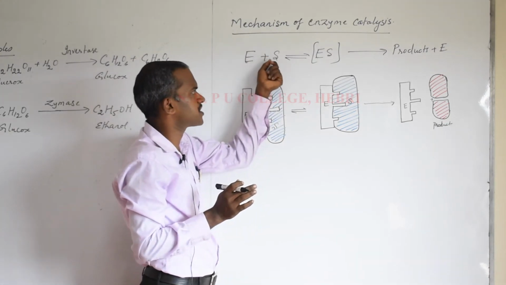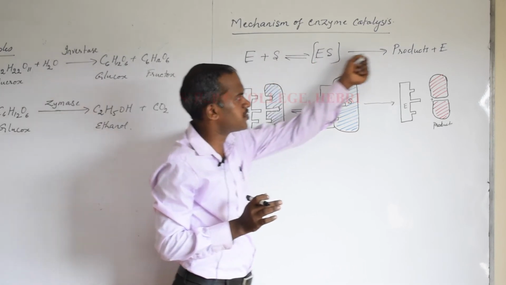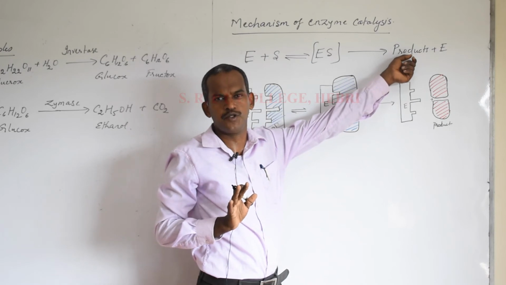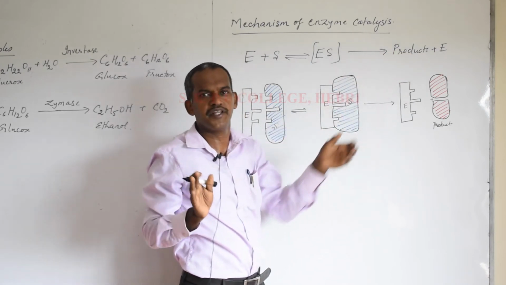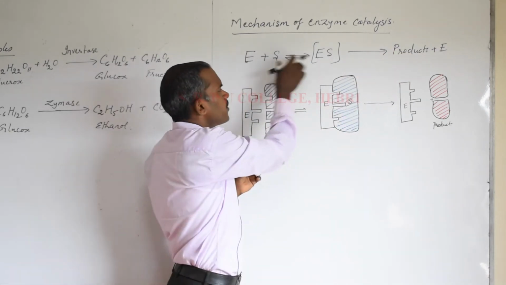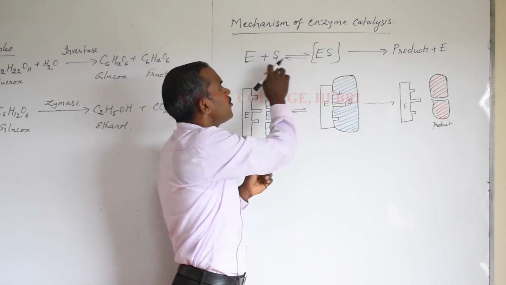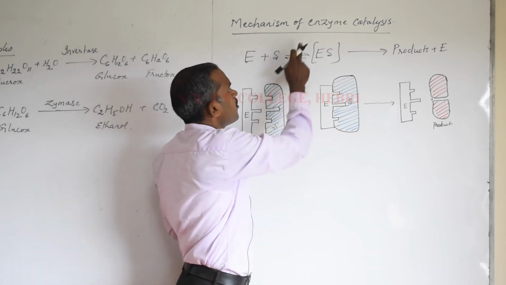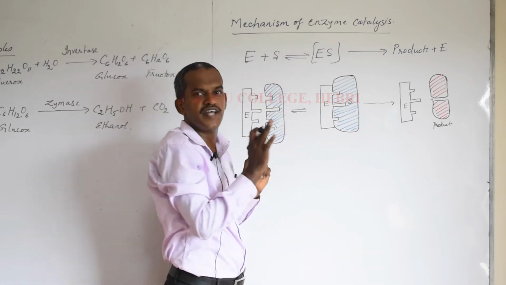Enzyme reacts with the substrate forming ES complex, which converts into product and enzyme. You can write in one sentence explanation. Don't write a paragraph-long explanation for a 2 marks. Just what you write in the equation, that only you can write in one sentence. Okay, so this is easy about the mechanism of enzyme catalysis.